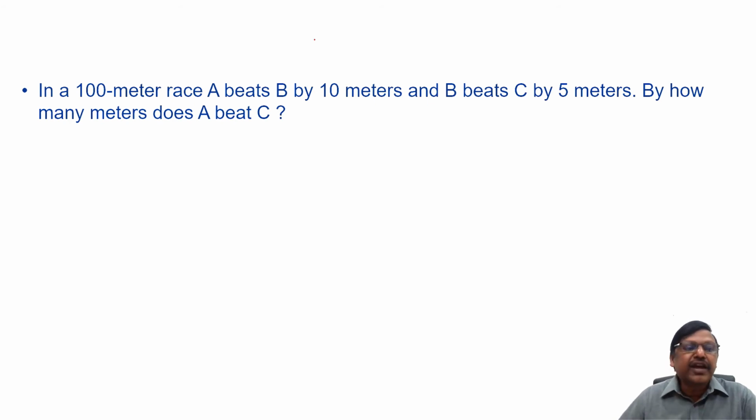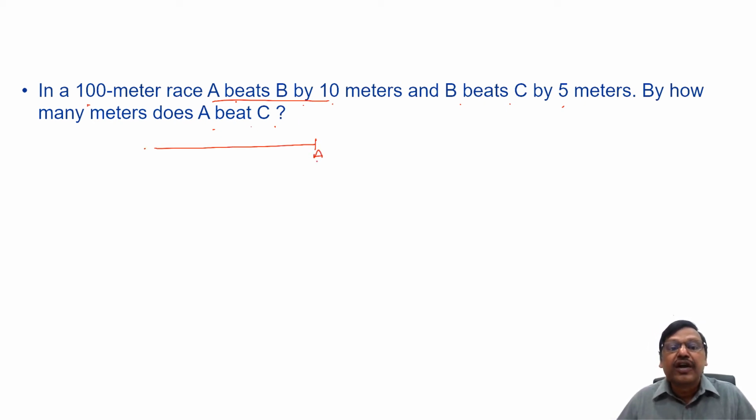In a 100-meter race, A beats B by 10 meters, B beats C by 5 meters. By how many meters does A beat C? Now, in a 100-meter race, A beats B by 10 meters means what? As we discussed before, A beats B by 10 meters means when A finishes the race of 100 meters, B is 10 meters behind. That means B is at 90.